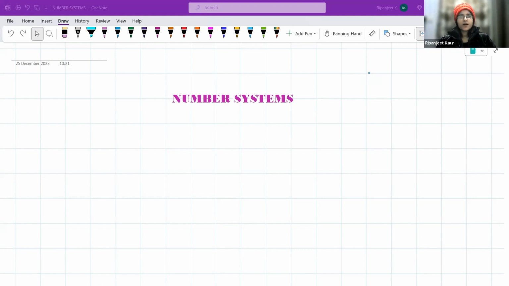Okay, if you go to the market to buy something, do you count your money in numbers? Yes? Okay. And what if you have to go and have some of the chocolates? Would you count the number of chocolates? Right? So, okay, can you think of some of the examples where the numbers can be used?